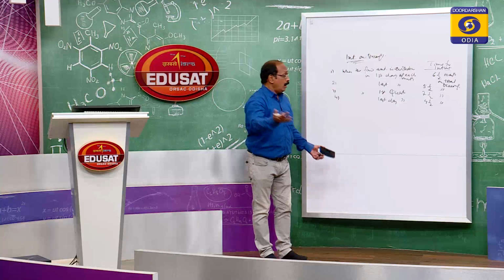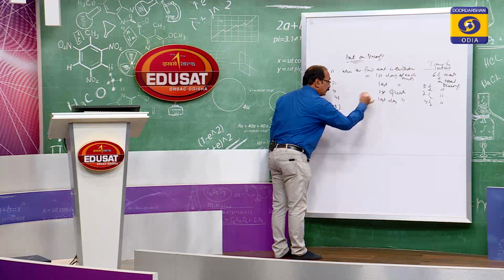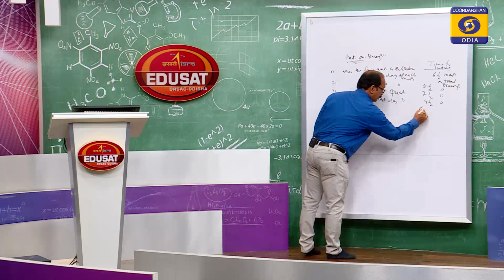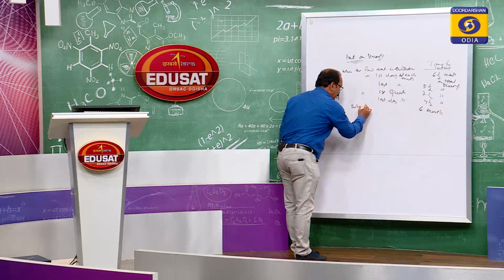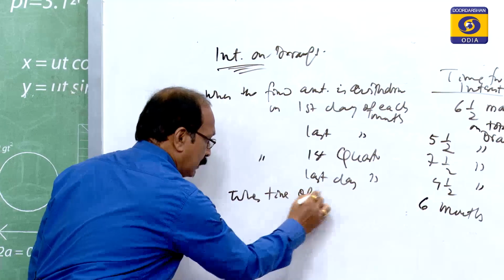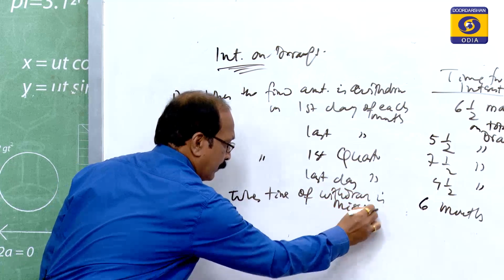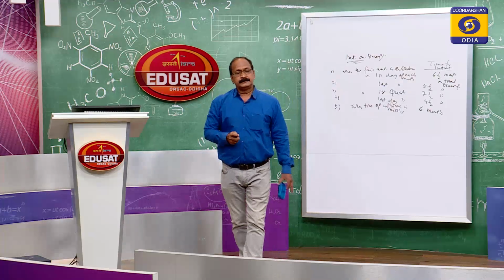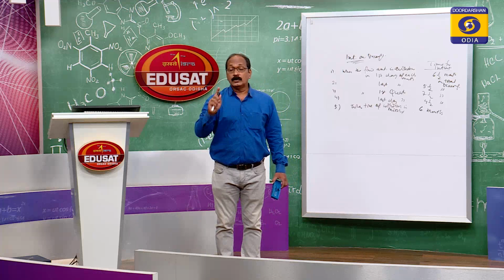When there is no schedule, when the amount is withdrawn at any day, any time, or the time of withdrawal is missing, then interest is to be calculated for 6 months. Okay. So, interest on drawings is business income, but it is a loss to the partners.